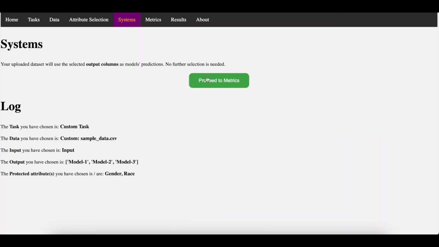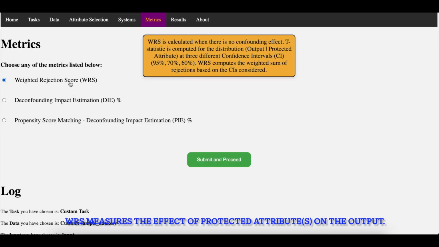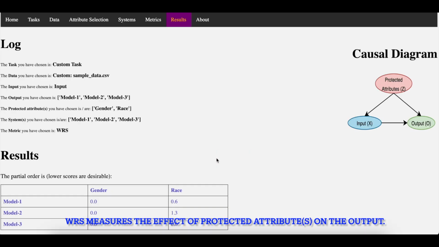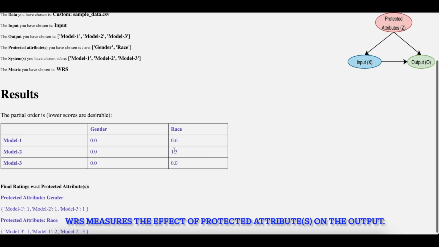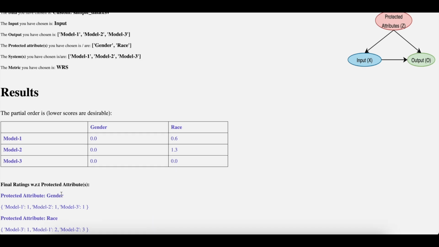We have already chosen the system prediction, so we need not choose anything over here. And this time around, we can choose weighted rejection score as our metric, which computes the statistical bias exhibited by different AI models. And you can see the quantified statistical bias or the weighted rejection scores here, and the final ratings given with respect to these protected attributes for these different models over here.